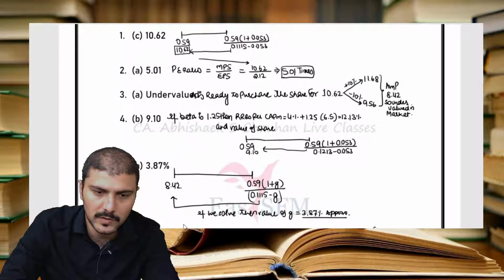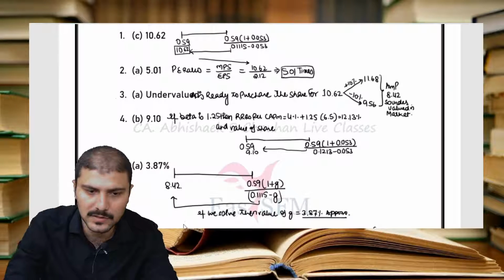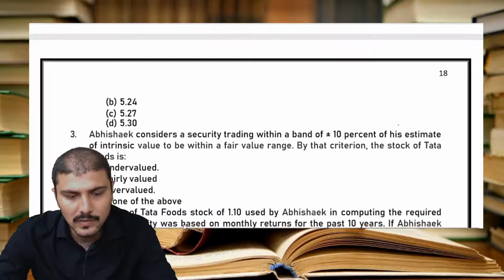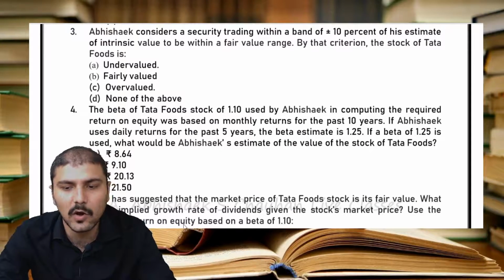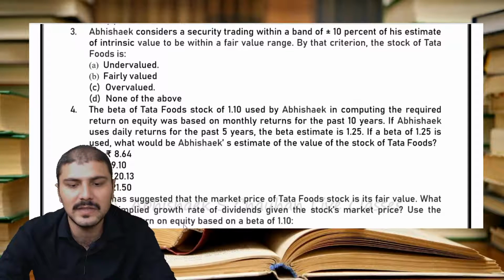Hopefully the answer is correct. The correct answer is 5.01 times. Third, Abhishek considers a security trading within a band of plus or minus 10% of his estimate of intrinsic value to be within the fair value range.